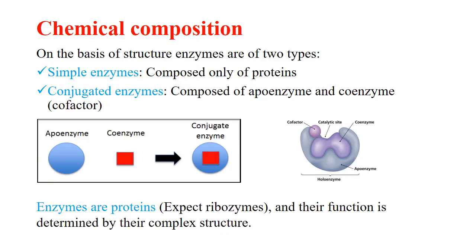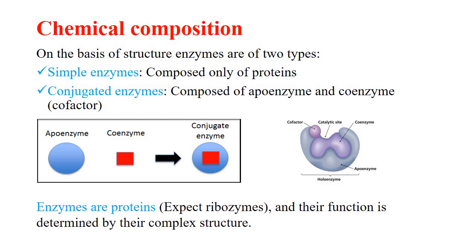chemical composition of enzyme. Enzymes basically are proteinaceous in nature, except ribozyme, which is RNA in nature. On the basis of chemical composition, enzymes are classified into two different types. First is simple enzyme, second is conjugate enzyme. Simple enzymes are composed of simple amino acid sequences, but conjugate enzymes contain a protein part that is called apoenzyme and a non-protein part that is called coenzyme.